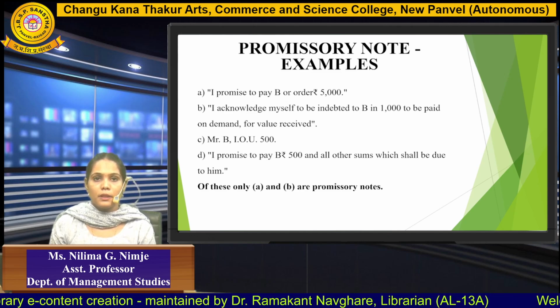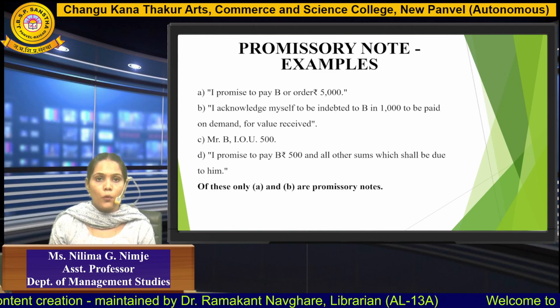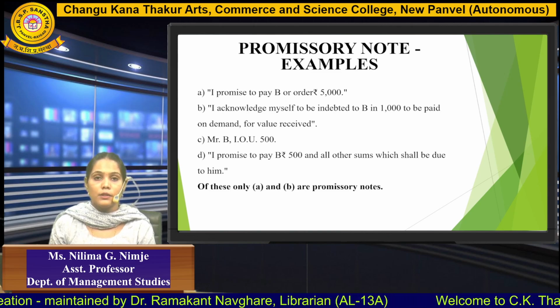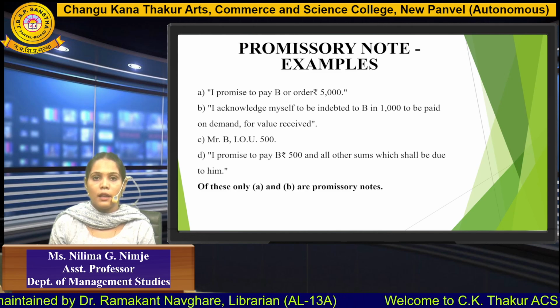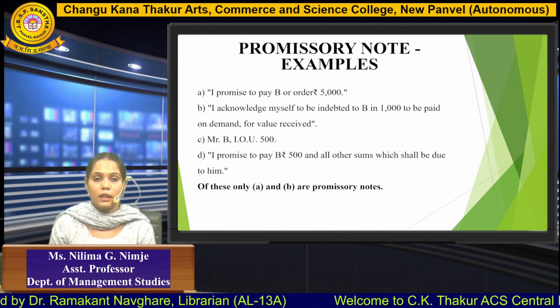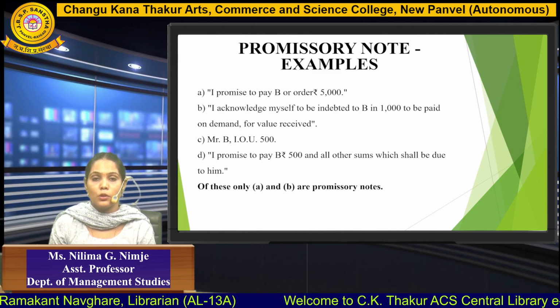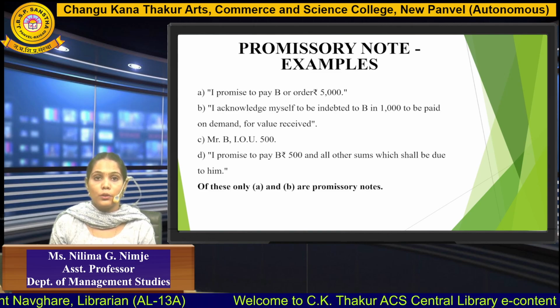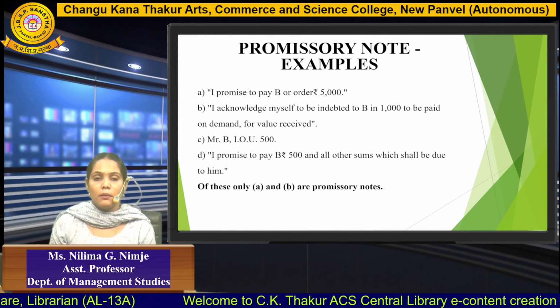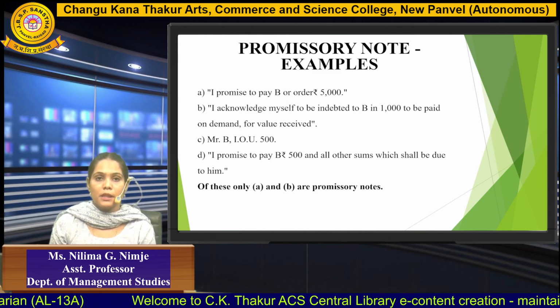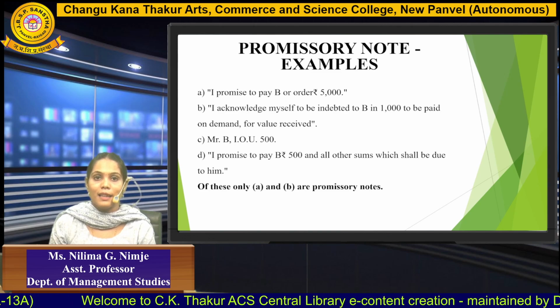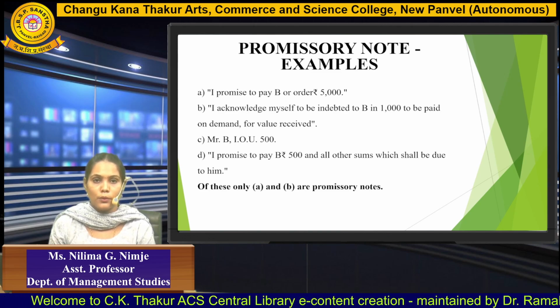Whereas the third example is: Mr. B, I owe you rupees 500. It is not talking about an undertaking. It is not telling that person B is going to get paid. It is just saying that person B's 500 is with person A, and that's the reason this is not a promissory note.